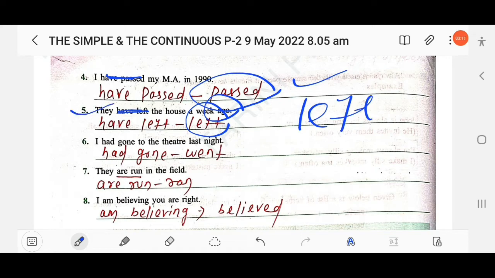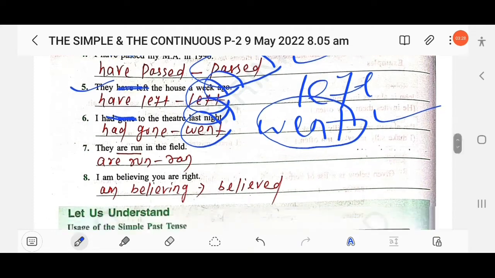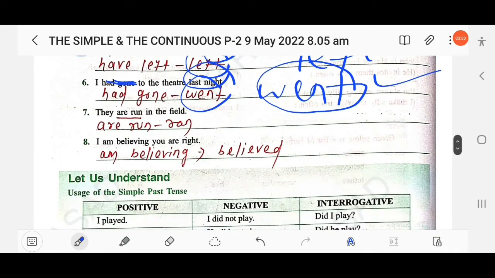Then next, I had gone to the theater last night. Last night means past. So you have to write went, the second form of the verb: I went, not I had gone. Then next, they are run in the field. This is wrong.